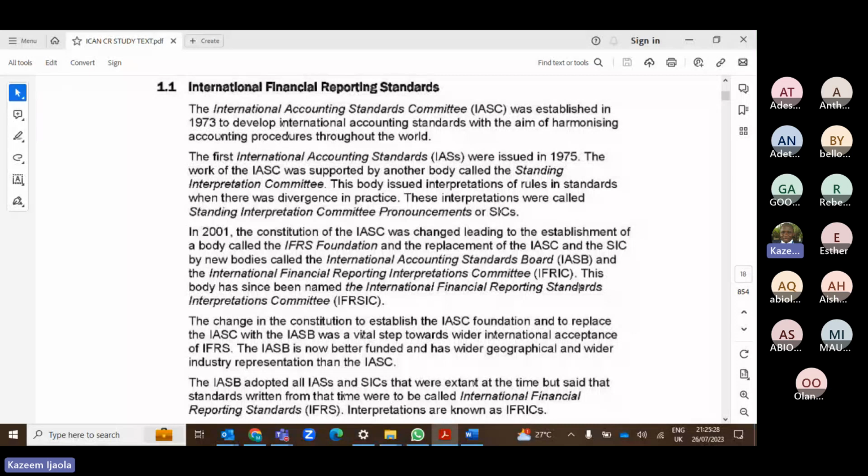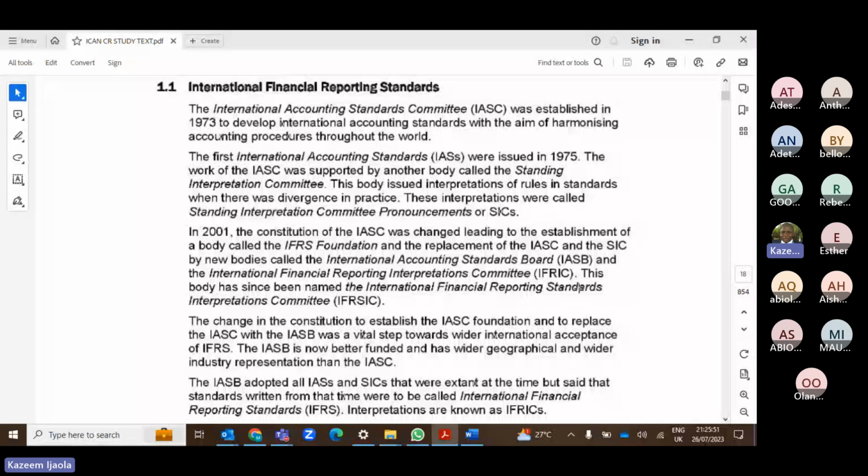As of today, we have about 17 IFRS. As they are issuing a new IFRS, they are deleting the IAS. But as of today, there are some IAS that have not been deleted, that are still relevant with some IFRS. So going forward, what you'll be having is IFRS 1 to infinity. All the IAS will eventually be scrapped in the future.